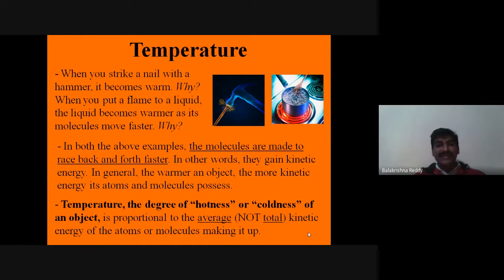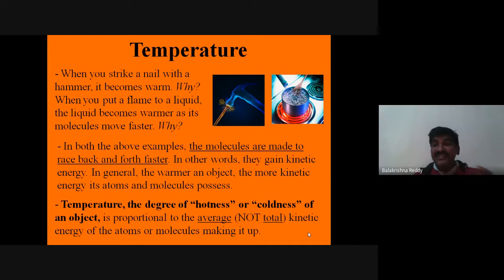Now, as I said just now, temperature is the degree of hotness or coldness of an object. How can you say that? I can say that because it is proportional to the average kinetic energy of the atoms or molecules making it up. How does it make up? It vibrates.